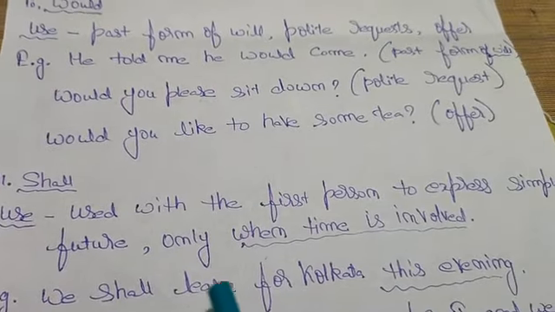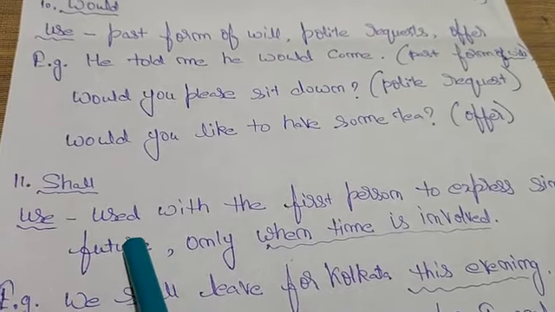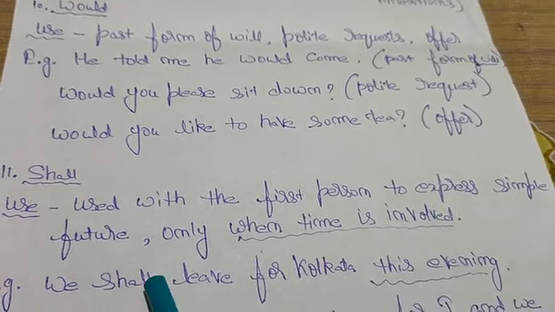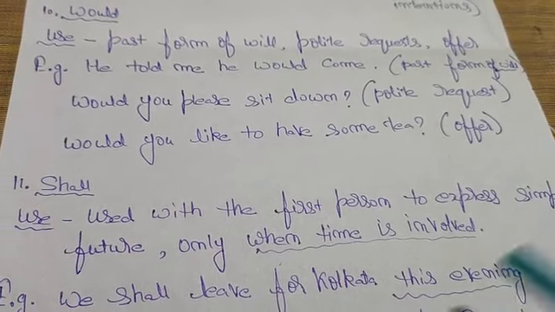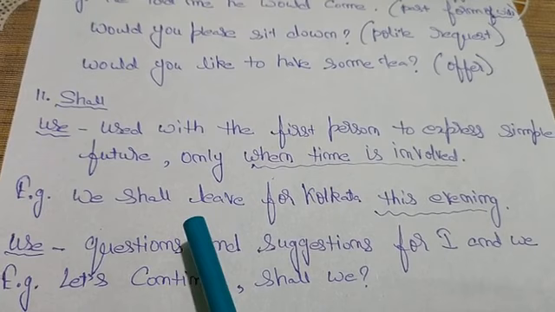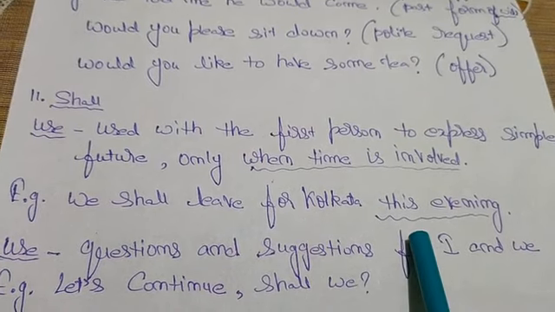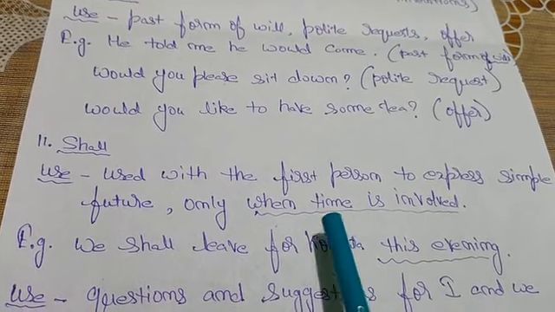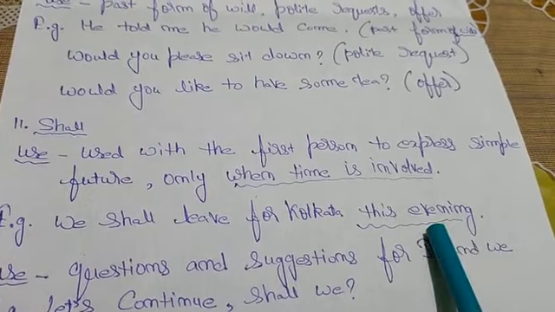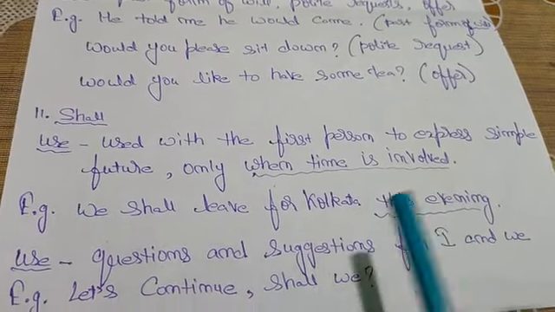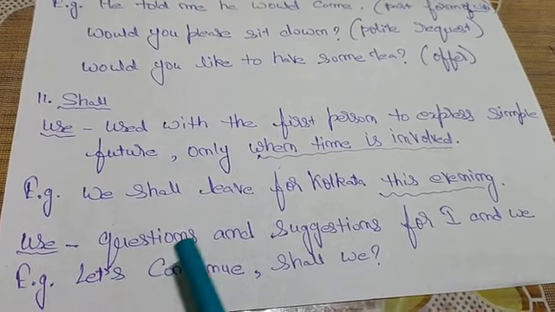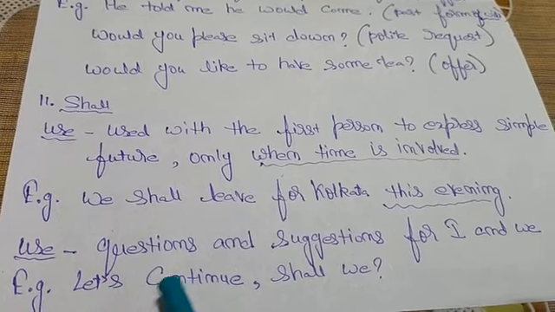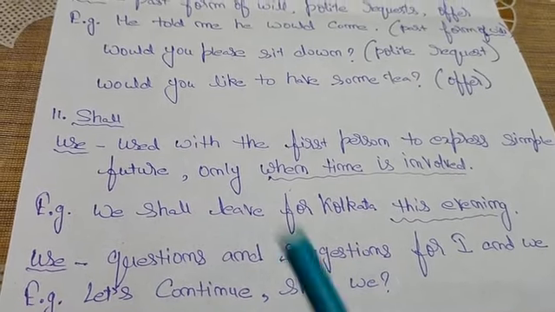Now come to the next modal. Shall is used with the first person to express simple future only when time is involved. For example, we shall leave for Kolkata this evening. This one is the time. This evening is the time, so time is involved here. Second, we use it in questions and suggestions with I and we. For example, let's continue, shall we?